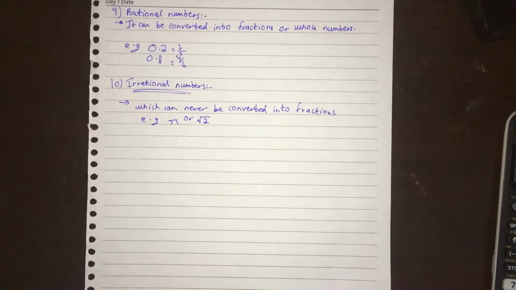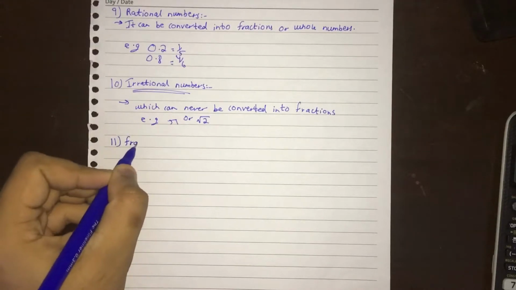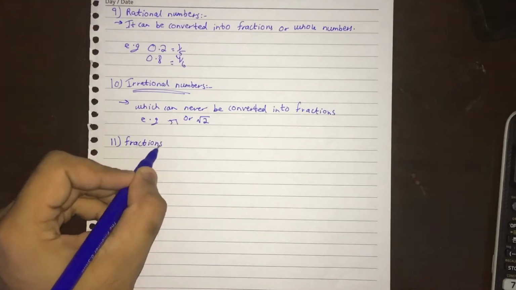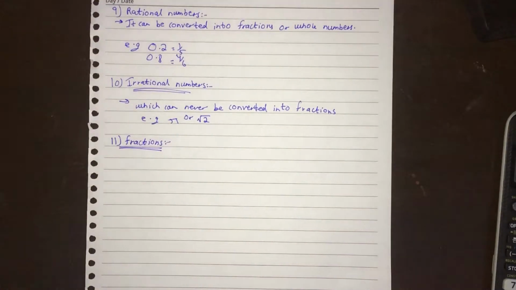Now, the 11th type of numbers are the fractions. Basically, fractions are a proportion or part of a whole number. For example, 4 upon 6, 7 upon 8, etc. Fractions are divided into two categories: proper fractions and improper fractions.